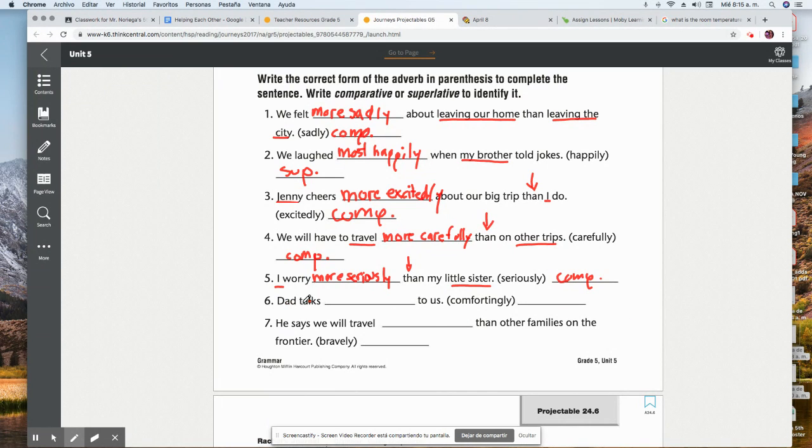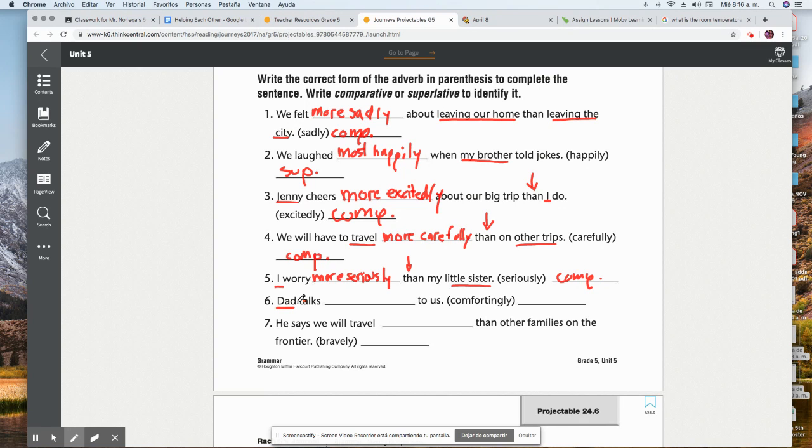Number six, Dad talks to us. We're comparing the way Dad talks to us with the way probably the rest of our family members talk to us. So it's Dad being compared to three or more.